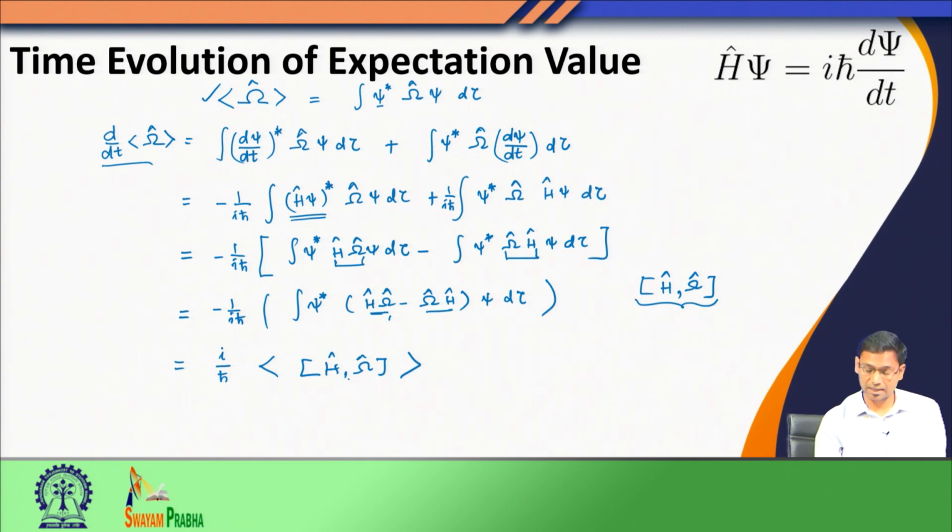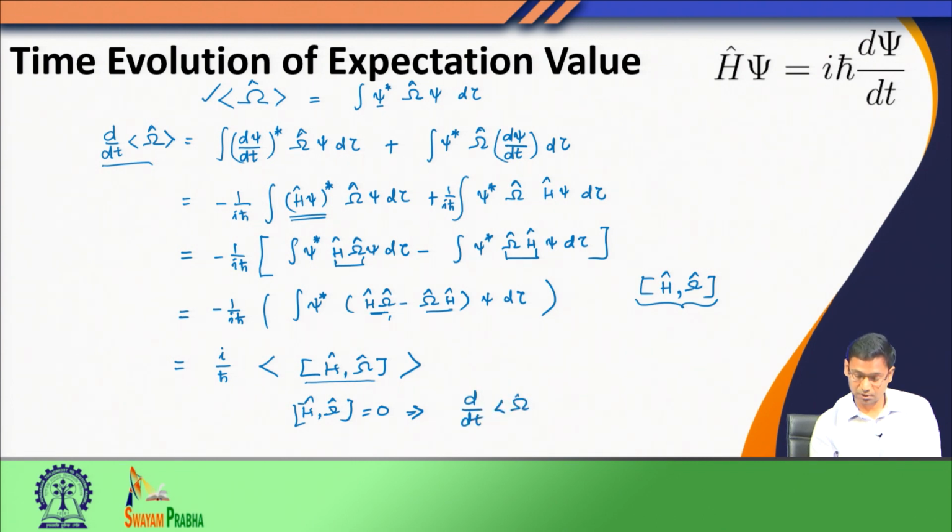Now, suppose there is an operator which commutes with the Hamiltonian. In that case this commutator becomes 0, and the average value of 0 is anyway 0. So if omega commutes with the Hamiltonian, d over dt of the expectation value of omega is 0. That means the expectation value of this operator does not have a time dependence.